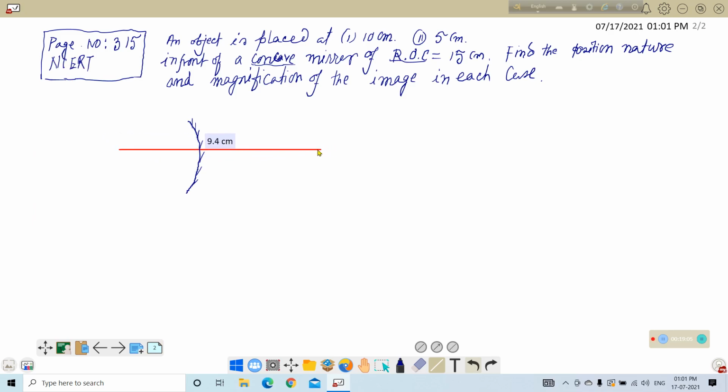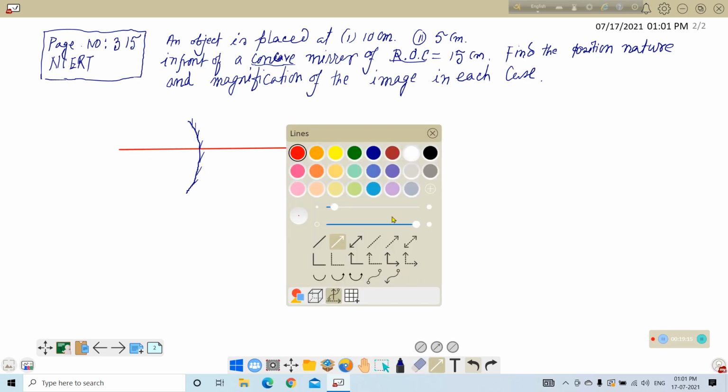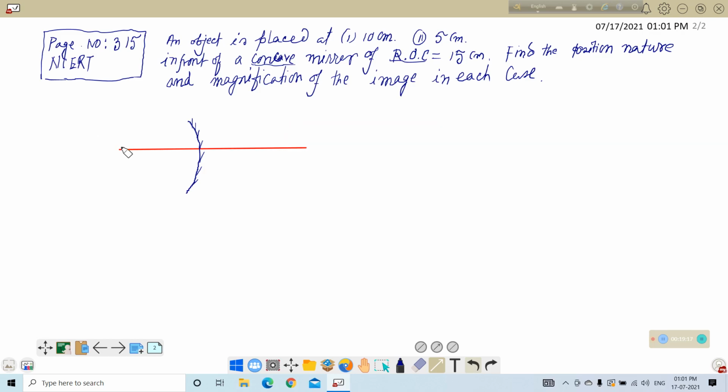This is the principal axis. This is the object. You can take a smaller object.